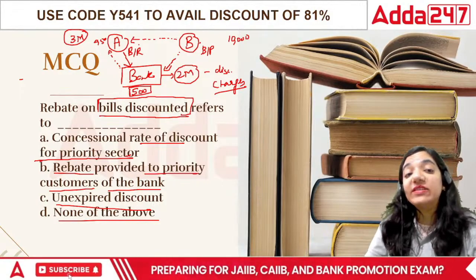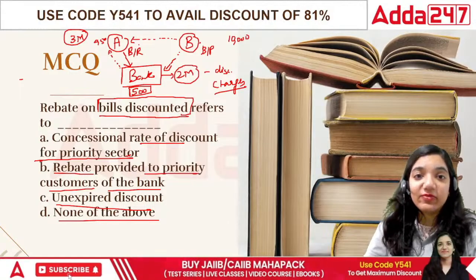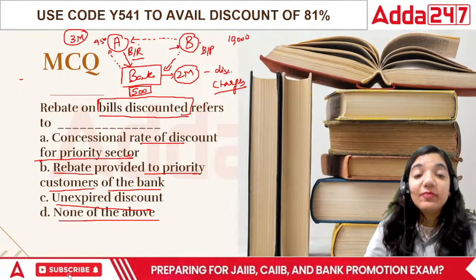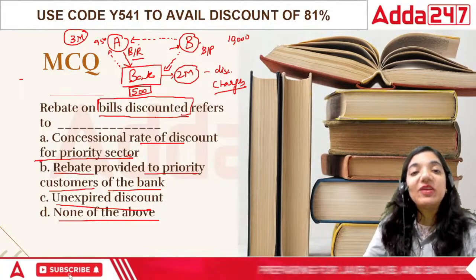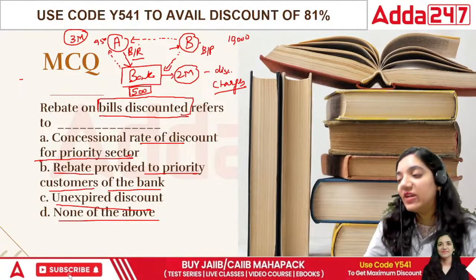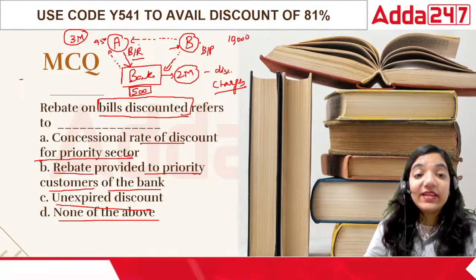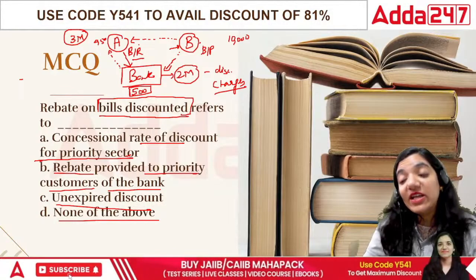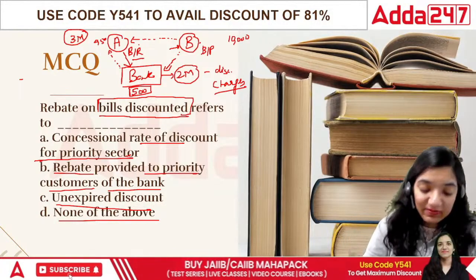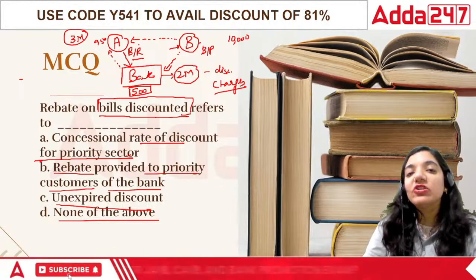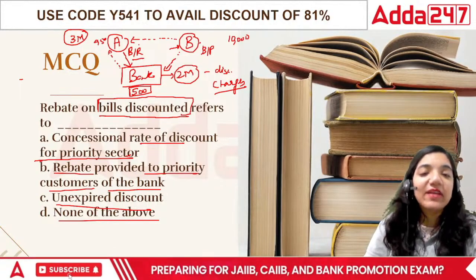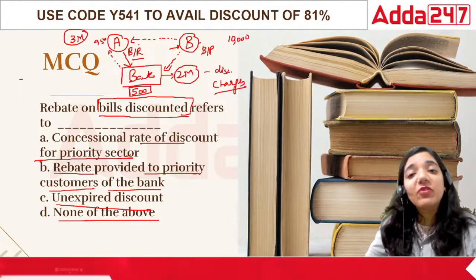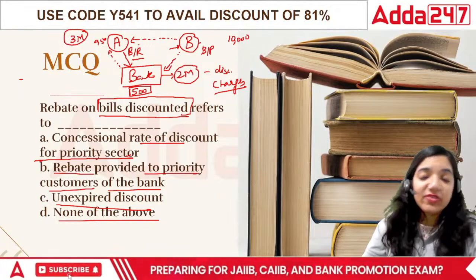Now, when we say rebate on bill discounted, this bill is basically repaid by the person before time. This also happens sometimes. Maybe B would come to the bank before time and say, I would like to get my bill done. Now in this case, what is happening? This rebate is because the particular person is paying before time, and if anybody makes a payment before time and you do not acknowledge it, what will happen? Will that particular person ever pay in advance? No, he will not. He'll be like, I paid in advance and I'm not even acknowledged. Why should I do that? So there is no benefit for me.